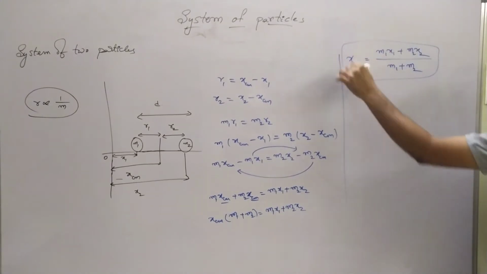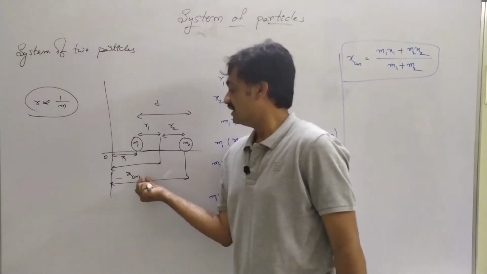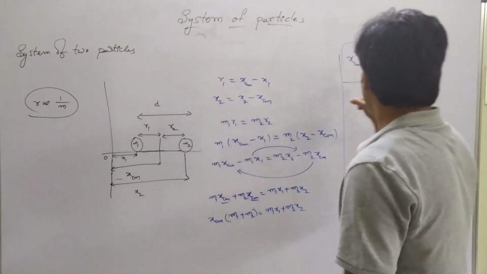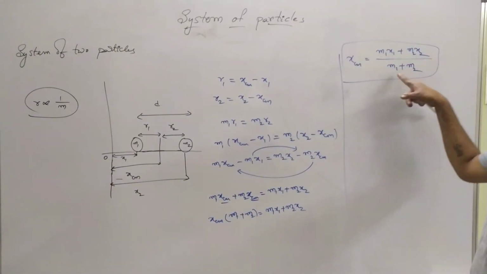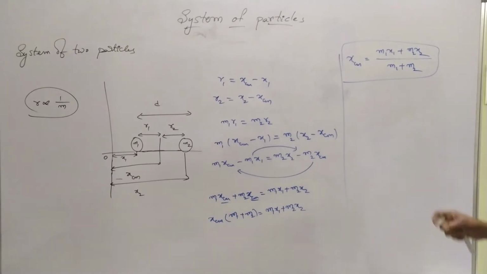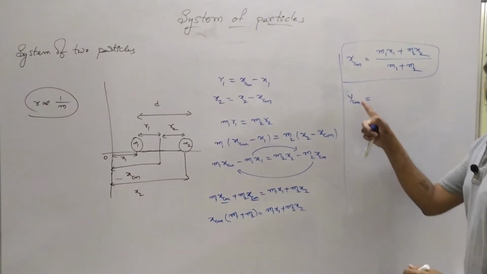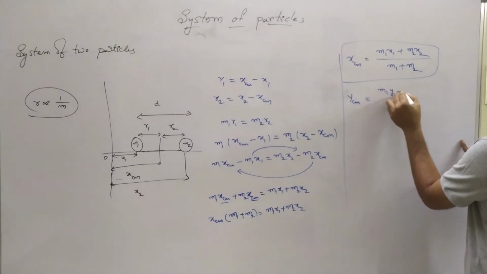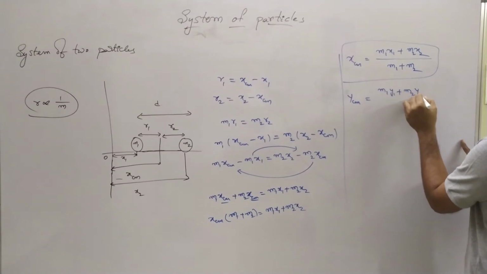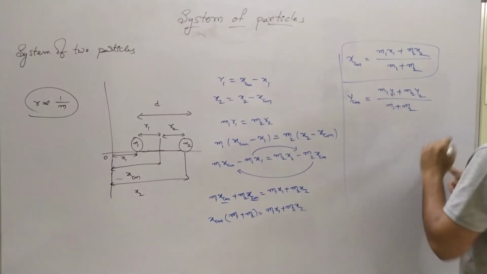For a two particle system, we had represented the position of the center of mass as xcm equals (m1 x1 plus m2 x2) by (m1 plus m2). And similarly, we can represent the center of mass along the y-axis as (m1 y1 plus m2 y2) by (m1 plus m2).